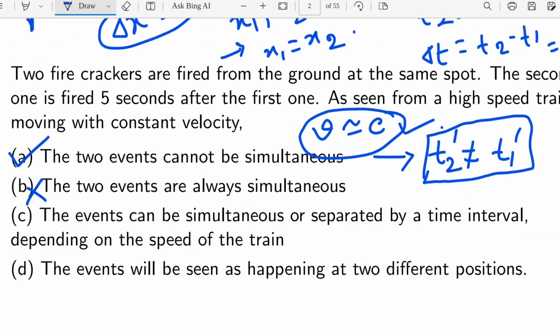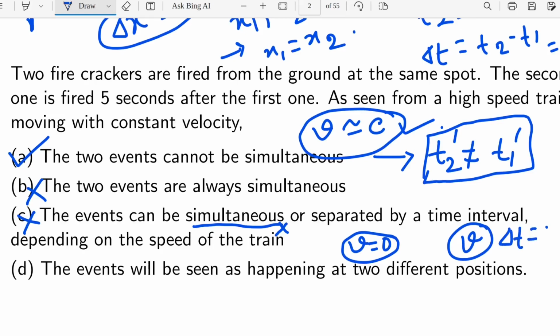But what they are telling here is that the events can be simultaneous, but it will not be simultaneous at any position, because unless v is 0 it will not be simultaneous. So this condition will not be correct. That is fine that it is a function of v, but obviously delta t will be 0 if and only if v is 0. If v is 0, that means it is not moving at all, right? So this condition will not be considered here.